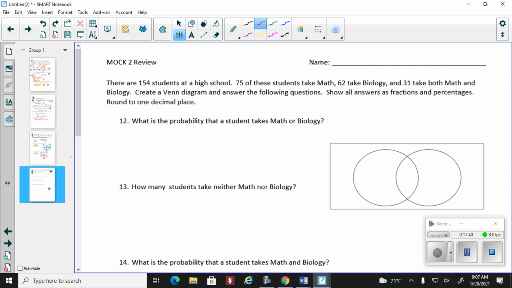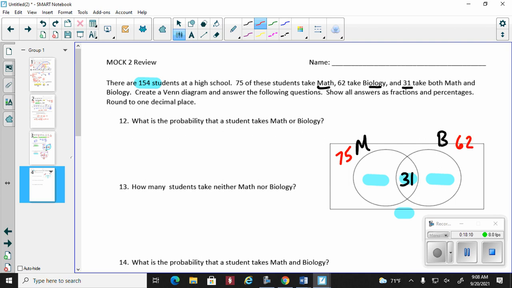All right, and remember, you can always watch the video. 154 students. So that tells you right there, whatever number goes here, here, here, and here, all add up to 154. I'm speeding up because I'm looking at the clock here. All right, looks like we have math and biology. It says 31 take both. 31 will go here. And it says 75 of these people take math and then 62 take biology.